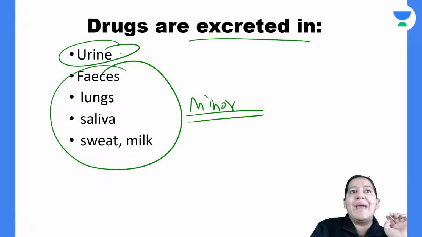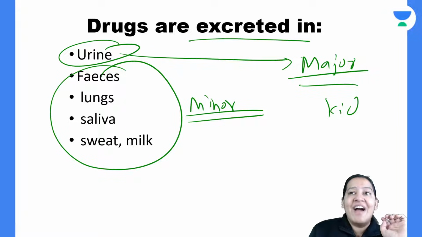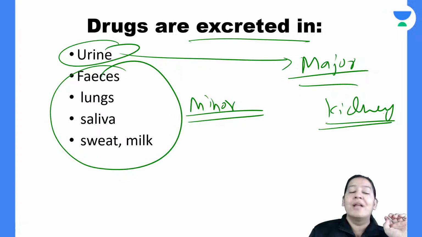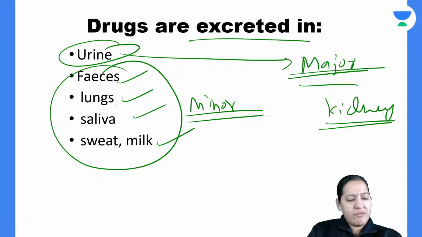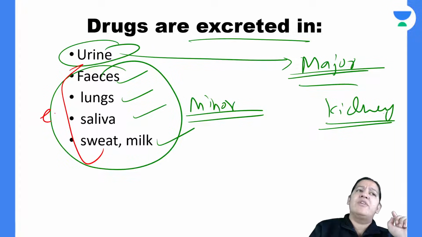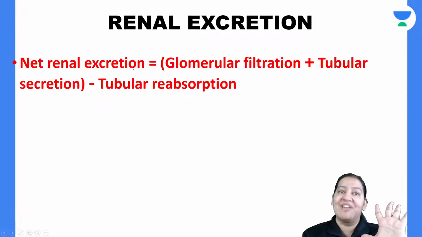The major route of excretion is the urine, that is, via the kidney. The kidney forms the urine and excretes it. So let me start renal excretion, the most important major route. For the others you have to learn one line and a few examples of each. Questions can definitely come, but the most important and difficult route to understand is renal excretion via urine.